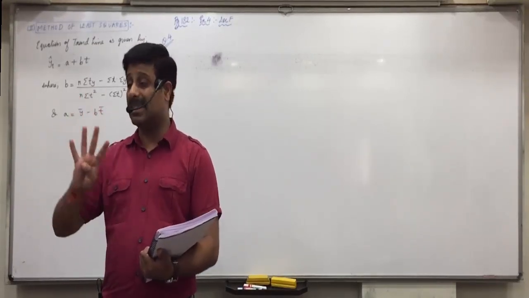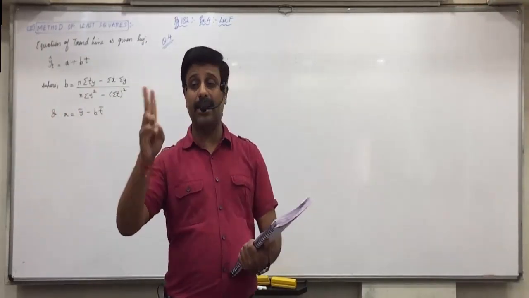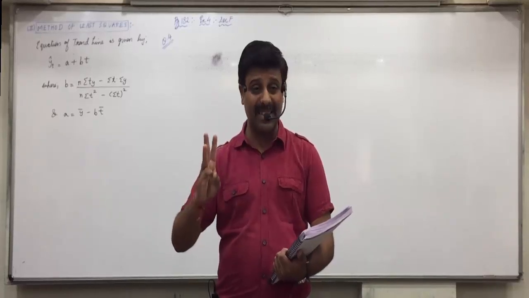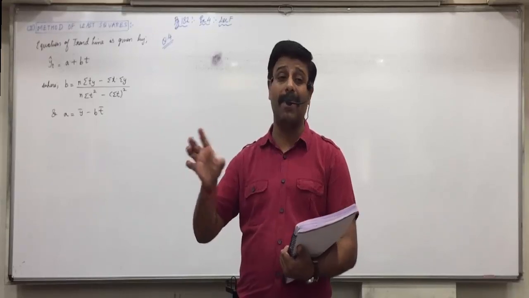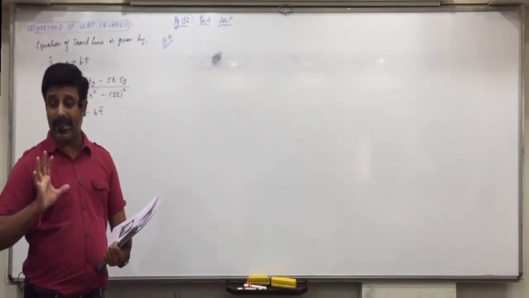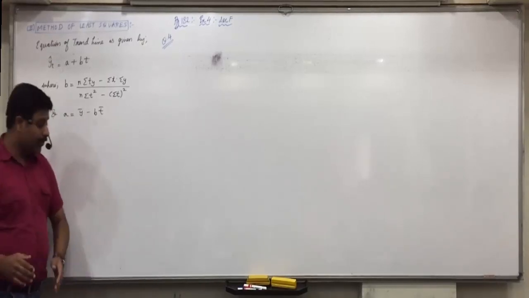So total 4 things are asked. Equation is asked. Estimates of each year, meaning trend values, are asked. Third, graph is asked. And fourth, estimate of 2016 is asked. This is the maximum possible in a single question. Are you all clear with it? Once again, which 4 things are asked? First, equation. Second, trend values. Third, graph. And fourth, estimate of 2016. Any confusions with this?